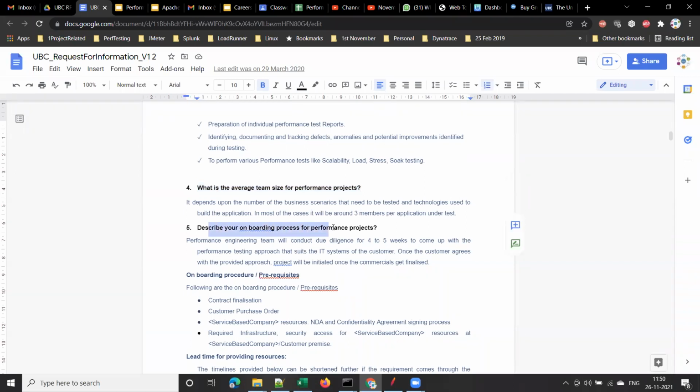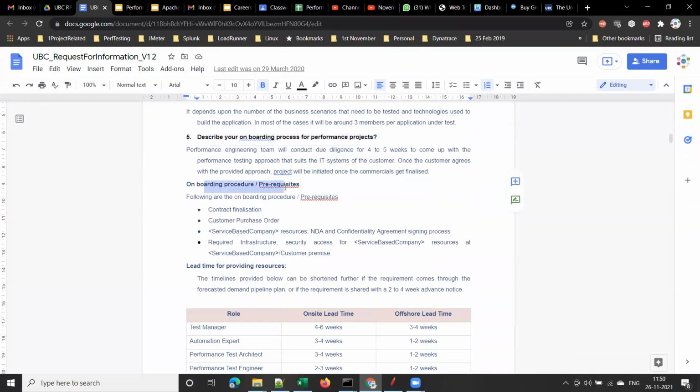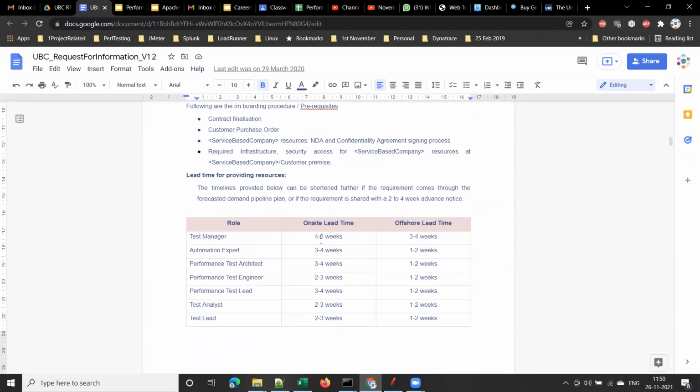And next question is, describe your onboarding process for performance projects. And this is the onboarding process in that service-based company, right? Onboarding process means if you want to onboard a resource to the project, how much time you will take. So if you see the table, you will understand here. If you want to onboard a test manager, if it is an offshore lead, it will take 3 to 4 weeks. If it is on-site, it will take 4 to 6 weeks, right?